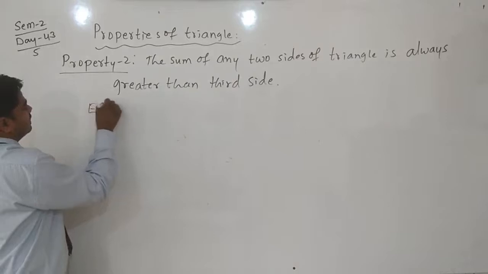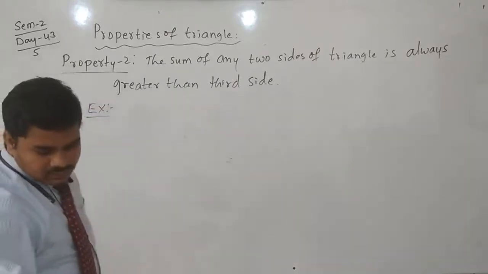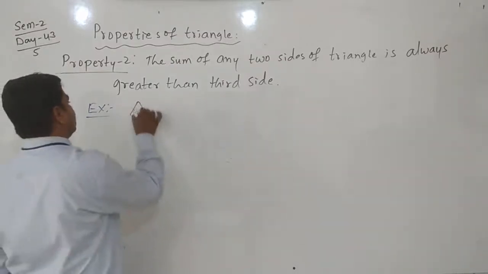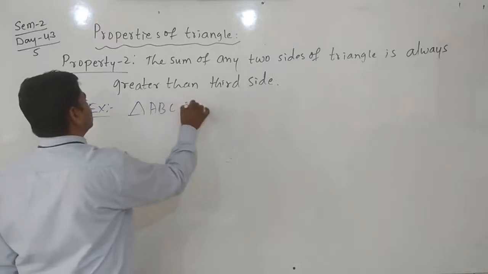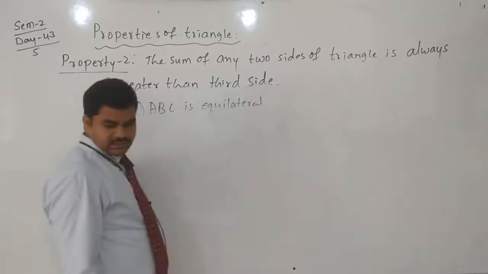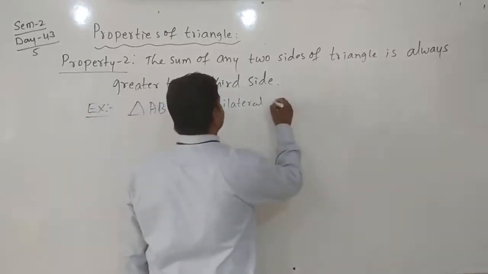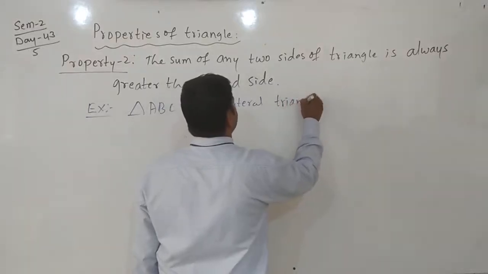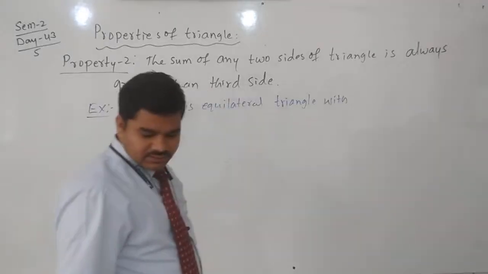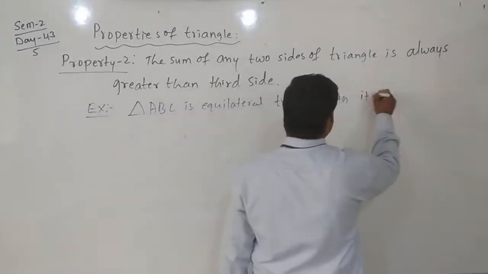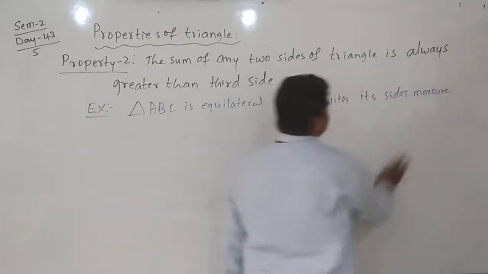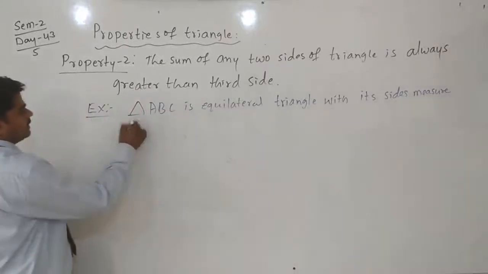Example, yes, here we can solve. Triangle ABC is an equilateral triangle with its sides measuring 6 centimeter each.